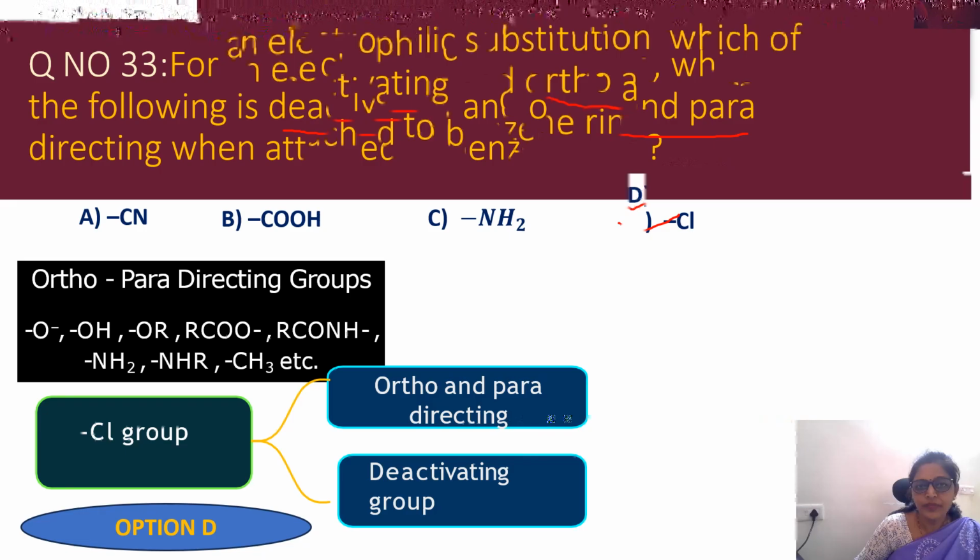Question number 43. When zinc is added to copper sulfate solution, copper is precipitated. This is because of... okay, zinc is added to copper sulfate solution. Let us write the equation first. Zinc, copper sulfate. In place of copper sulfate, zinc is going to get placed and copper will be precipitated.